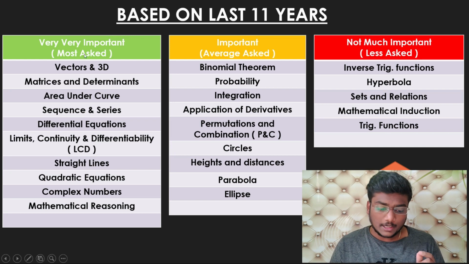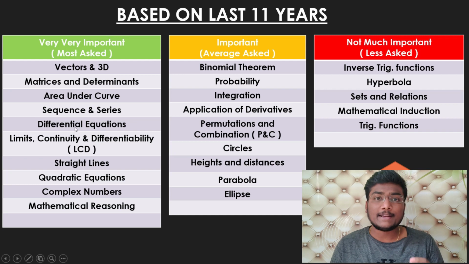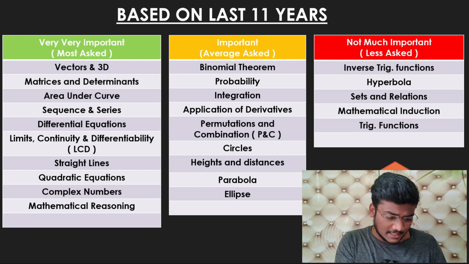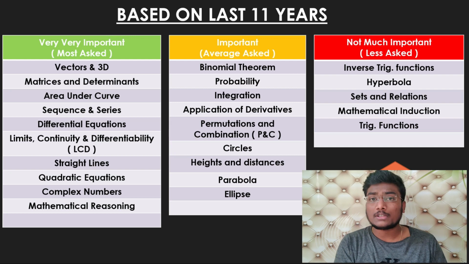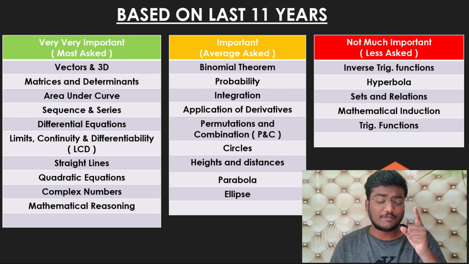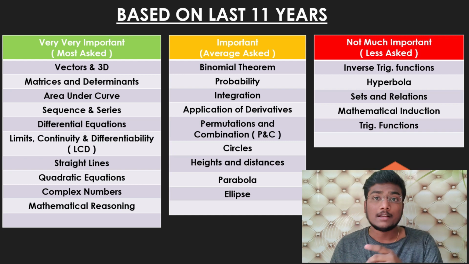So very important, most asked: vectors and 3D, matrices and determinants, area under curve, sequences and series, differential equations, limits, continuity and differentiability, LCD. So straight lines, quadratic equations, complex numbers, mathematical reasoning. So these are all the chapters where you can expect at least 1 question from each and every chapter here. So out of these you can expect around 13 to 14 questions from the green zone chapters. So if at all you miss any one of the chapter, you are going to lose 4 marks there. So that's why you concentrate more on this green zone.